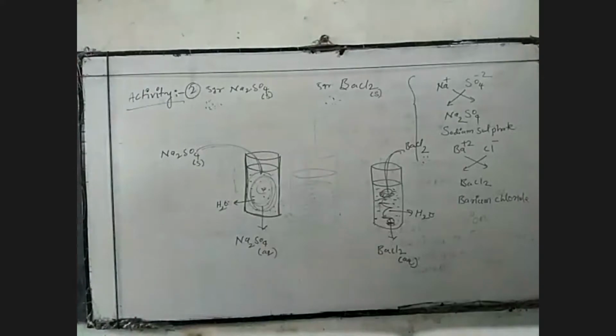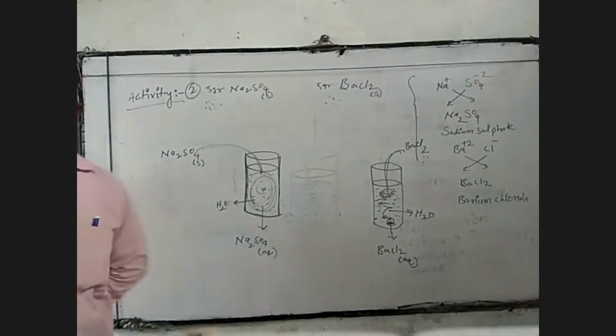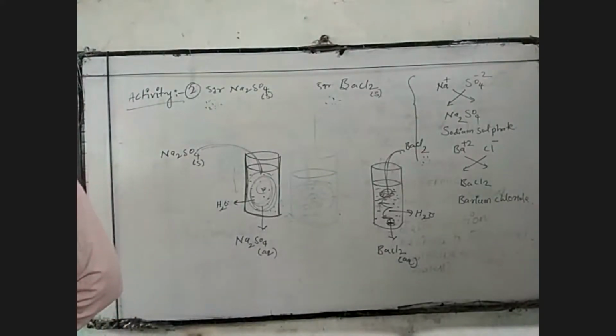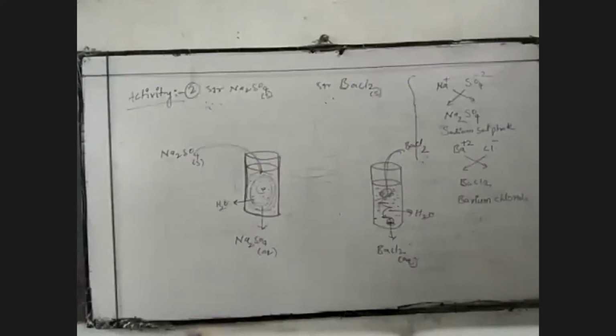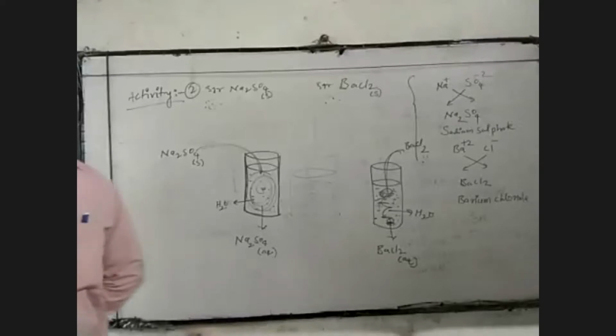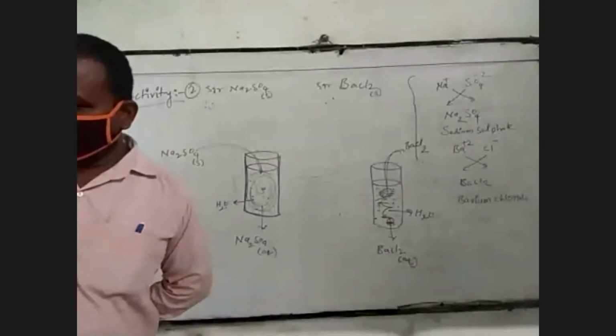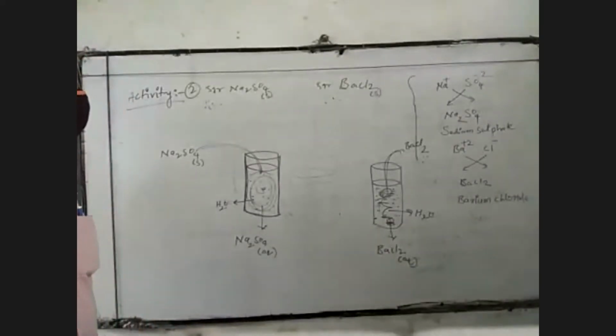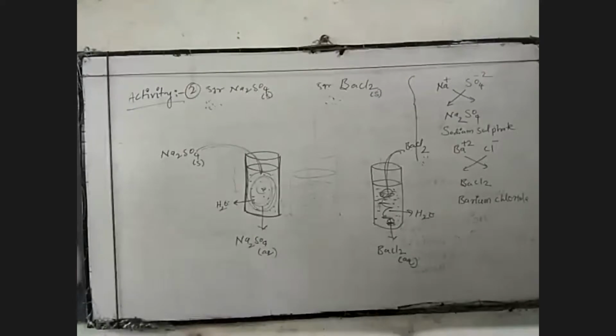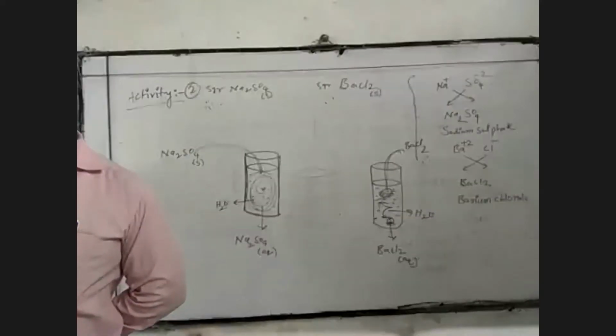In this activity, take only aqueous solutions. Don't take the solid substances. If you take solids, the chemical reaction is not occurring. Whenever aqueous solutions are taken, the chemical reaction occurs and new substances form.